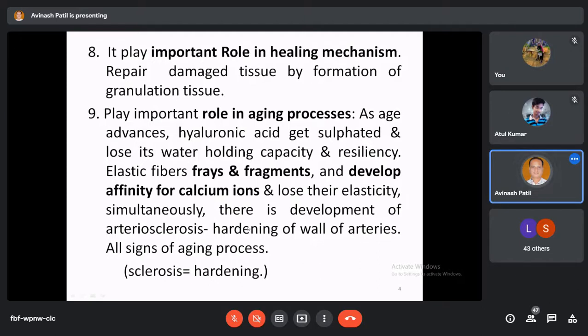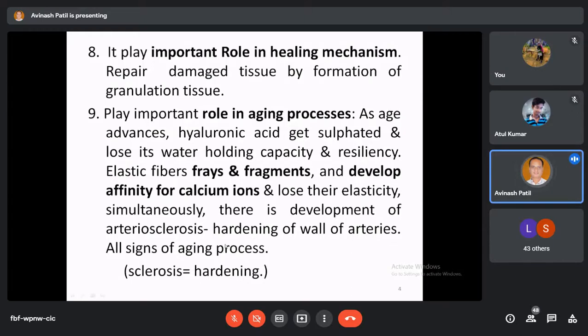And this is the reverse process that takes place inside the animal body when the animals start aging, with various slow changes. But these two main changes are related to the connective tissue that we have studied here: the change in hyaluronic acid and in elastic fiber.